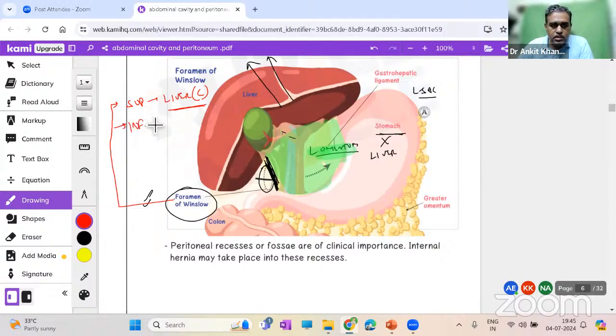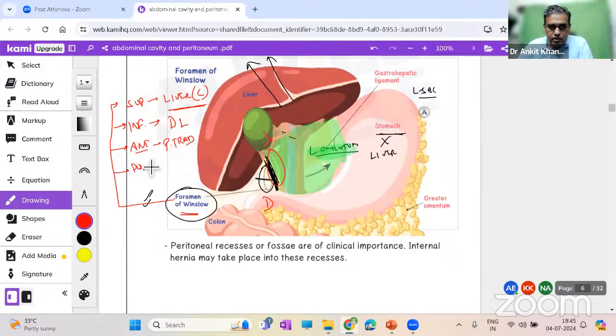Inferiorly, the inferior boundary of the foramen of Winslow is not the stomach, it is the duodenum, the first part, D1. Anteriorly, you have these three structures in the right margin of the lesser omentum. These are the portal triad. These are the boundaries of the epiploic foramen of Winslow.